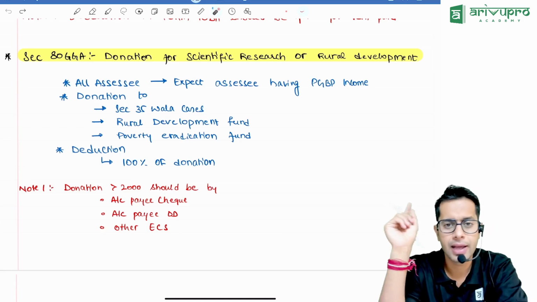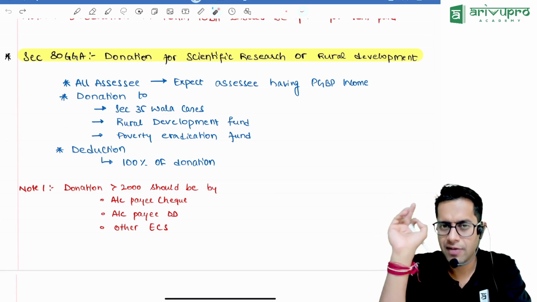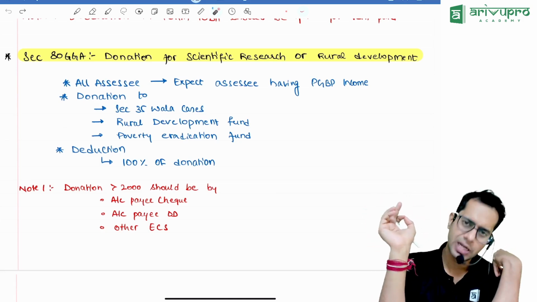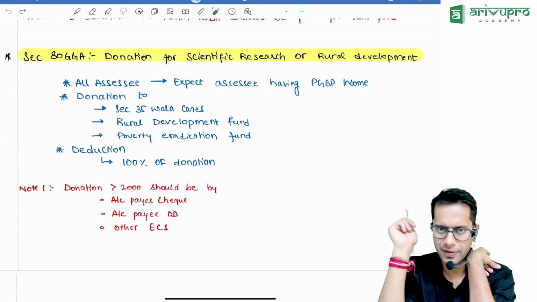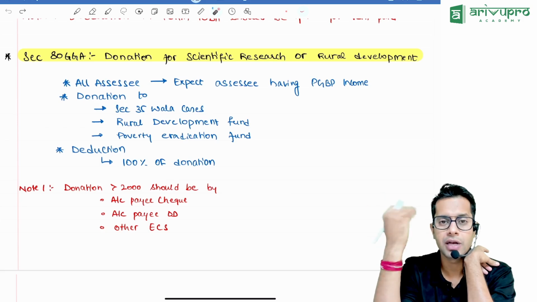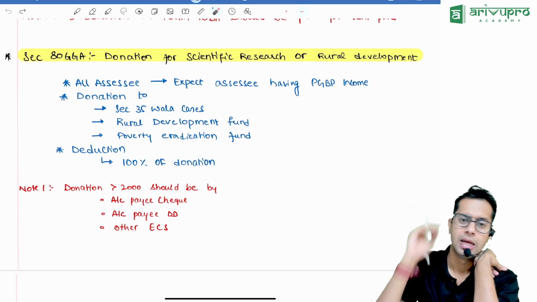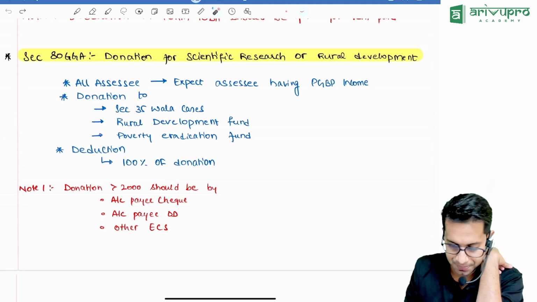Now, if a person who has business income donates money for scientific research, he can claim the deduction under section 35. But what if normal individuals give money for scientific research? They can claim the deduction under 80GGA.